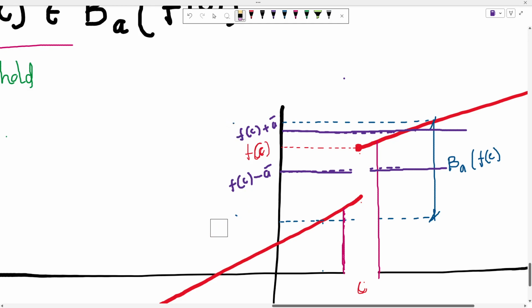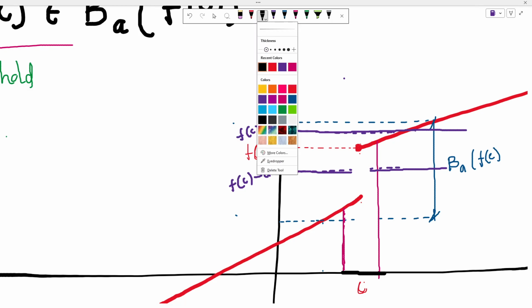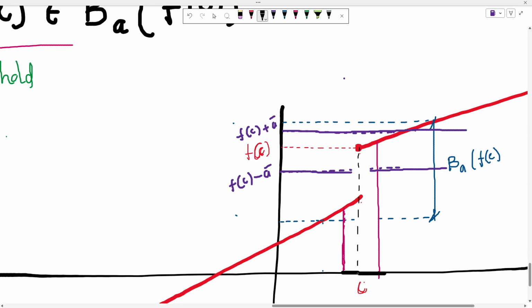Let's remove this, let's remove this. Right, and this is my f of c, and this was my blue neighborhood. So when I say blue neighborhood, f of x should lie in this region.